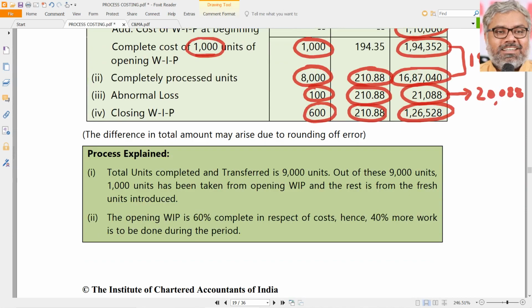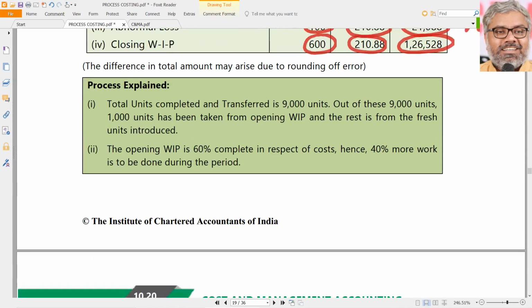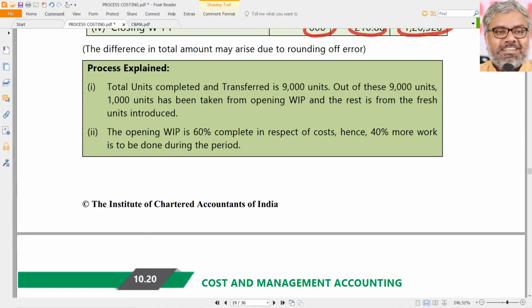There will be some small differences in the rounding and totals, but ultimately is it matching or not, you have to check always. That check should be there. That's it. That is a FIFO, we can say. Now, for understanding, once again it is explained what happened here.